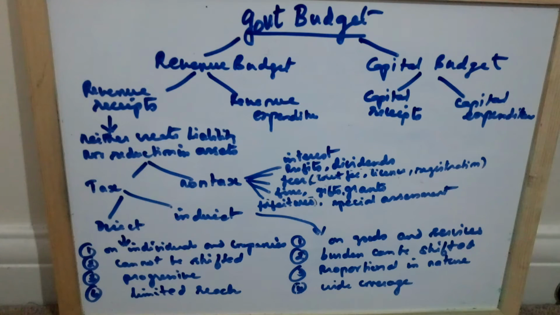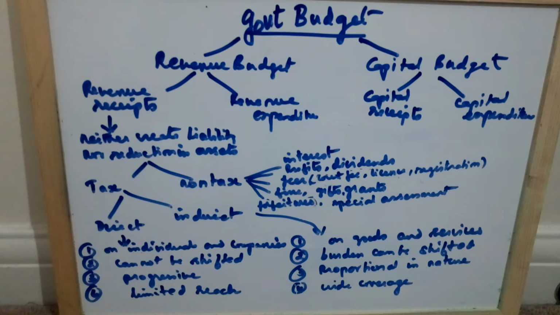They directly affect the income level and purchasing power of the people and help to change the level of aggregate demand. So when tax is more, savings become less, consumption becomes less. That is what is meant by change in the level of aggregate demand.